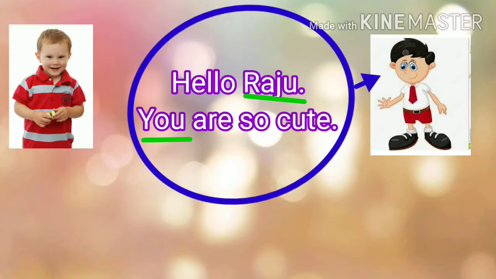Read these sentences. Hello Raju, you are so cute. Which are the underlined words? Raju, you. You is the pronoun that is used in the place of Raju. Here on the left side with the red t-shirt is Raju. And here the boy in uniform is talking to Raju.